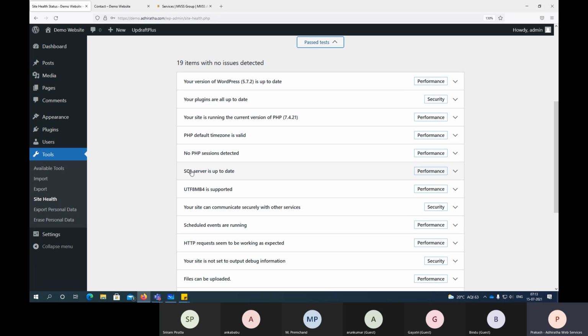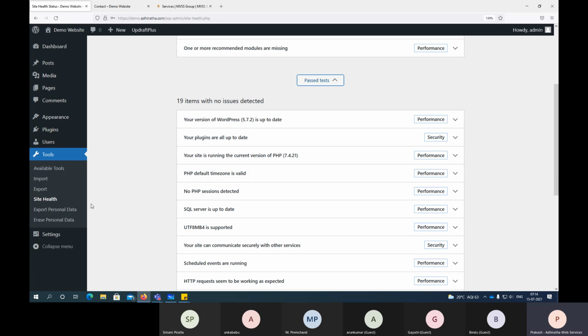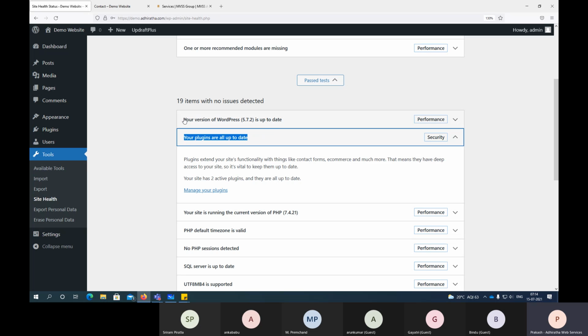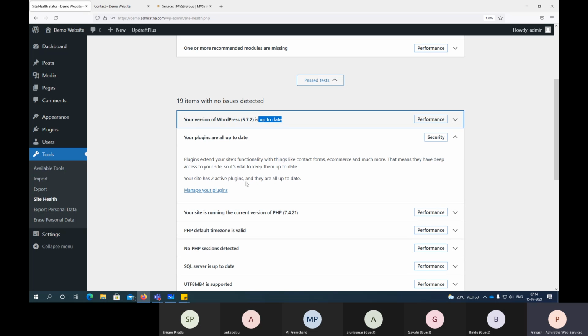WordPress, right? See, normally what happens is, as an owner, you have to do a lot of audits, right? Whether any plugins are outdated, or whether passwords are being changed on a regular basis or not, all these things. So most of the work is done by this site health tool itself, right? So your site is running so and so PHP version. Your plugins are all up to date. Your version of WordPress is 5.7.2, which is up to date, like this.